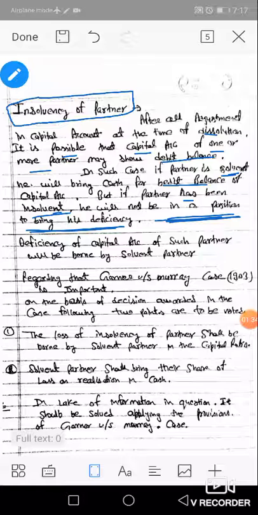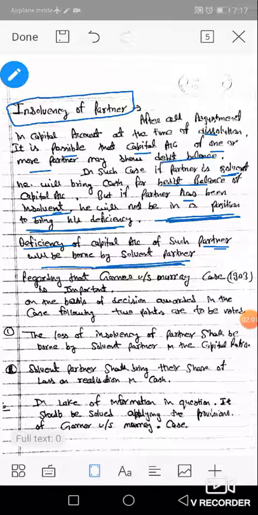He cannot pay anything to the firm because the court declared he is insolvent and he is free from every liability. He is not liable for anything. Now, the deficiency of the capital account of such a partner will be borne by the solvent partners, because at the time of dissolution we close the capital accounts permanently.